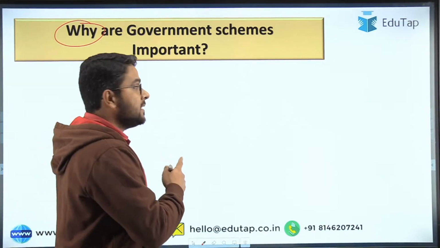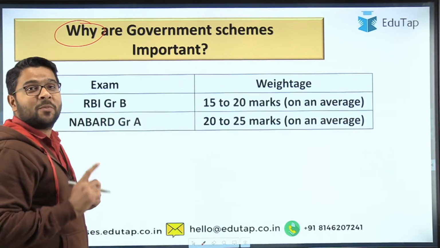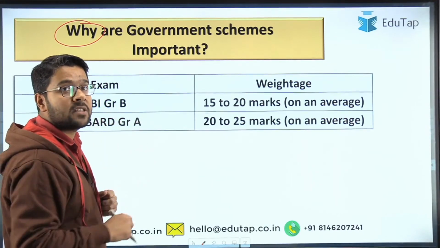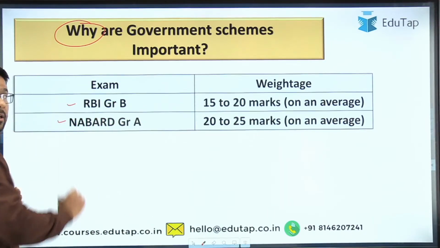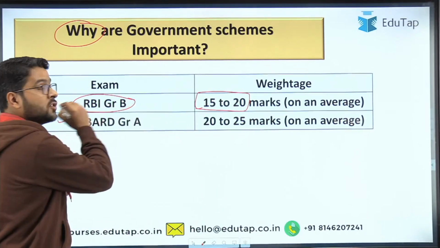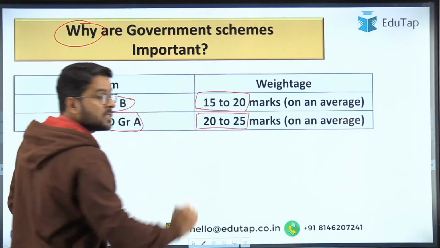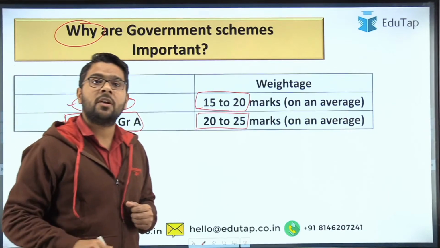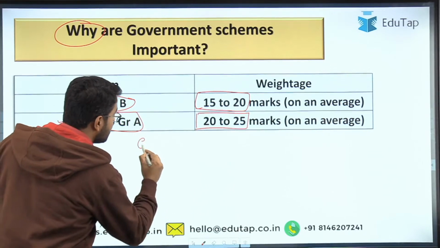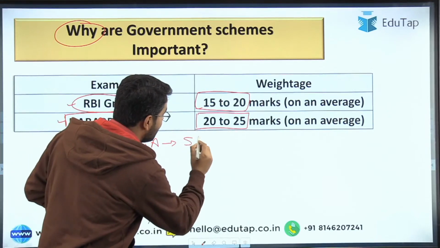The first and foremost question that comes to your mind is about the syllabus. Government schemes form an important part of our syllabus, and if we analyze the previous year papers of RBI as well as NABARD, almost 15 to 20 marks were asked in the case of RBI Phase 2, and in the case of NABARD Grade A even higher, 20 to 25 marks were asked in Phase 2. And government schemes are not only part of Phase 2, they are also important for Phase 1 because they are part of general awareness. We cannot ignore the fact that they are even crucial for our SEBI Grade A exam.